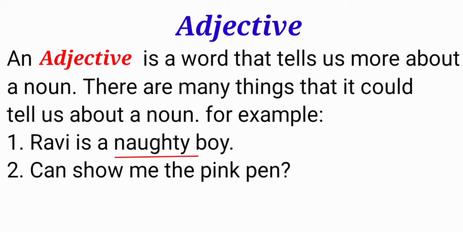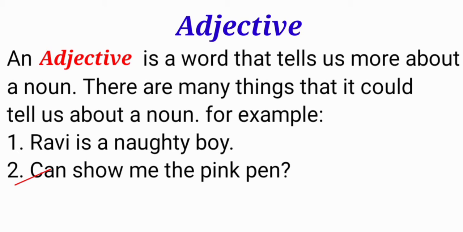So in this sentence, Ravi is a boy. Here the question arises, what kind of a boy? So here the adjective tells more about a noun. In the sentence Ravi is a naughty boy, that word is used especially for Ravi. So Ravi is a naughty boy.